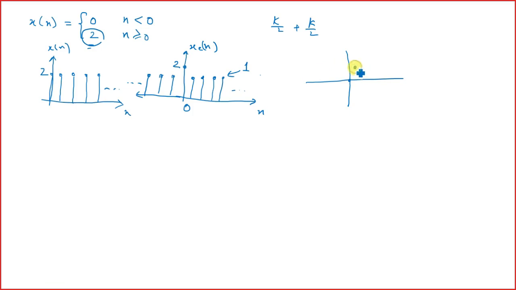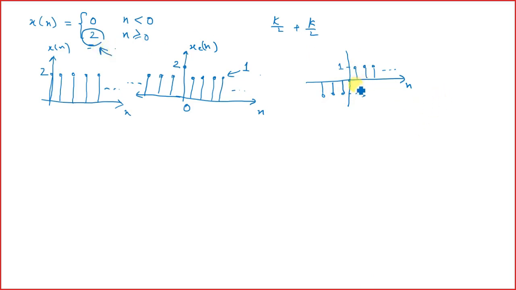And in the rest of the cases, we have a value of minus 1 and 1, which is half of this one, right?